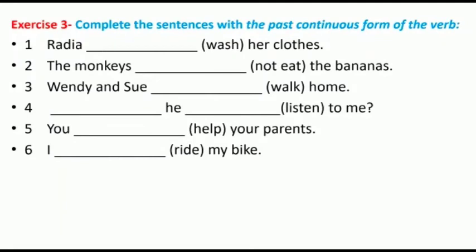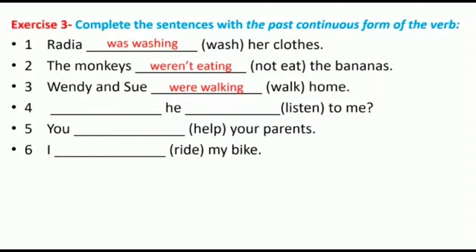Exercise number 3. Complete the sentences with the past continuous form of the verb. Radia washed her clothes. You can stop the video and do the exercises, then check the answers. Was washing her clothes. The monkeys not eat the bananas. Very good. Weren't eating the bananas. Wendy and Sue walk home. Good. Were walking home. Number 4.